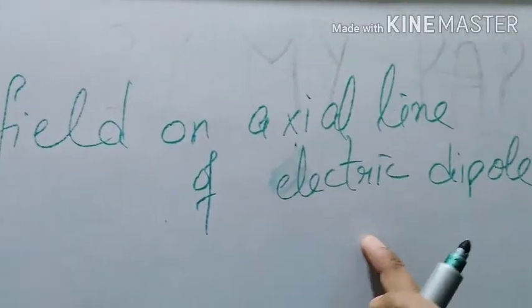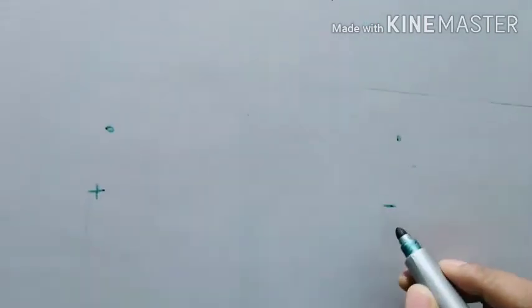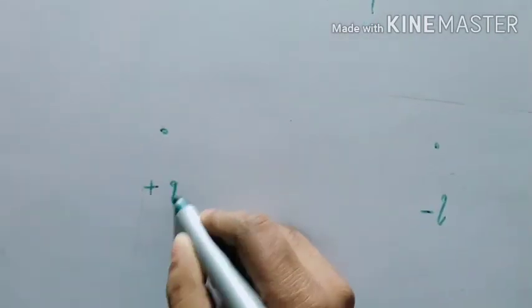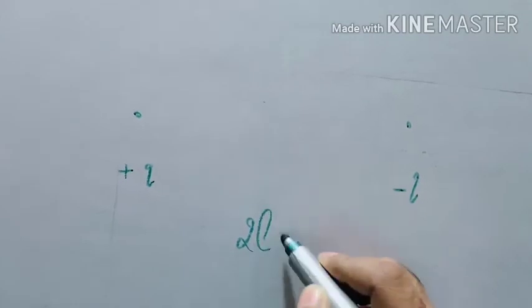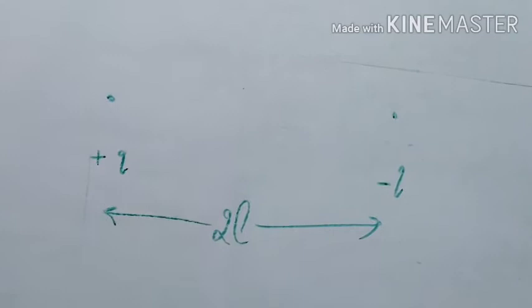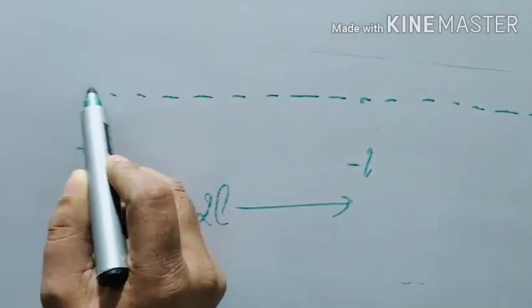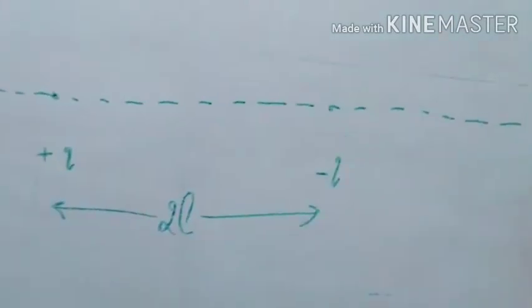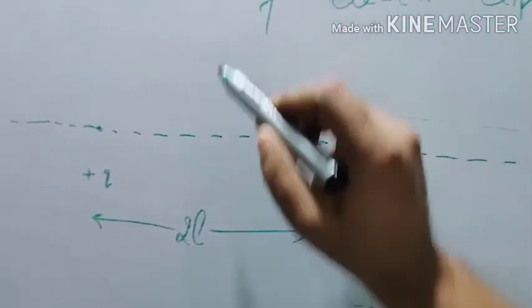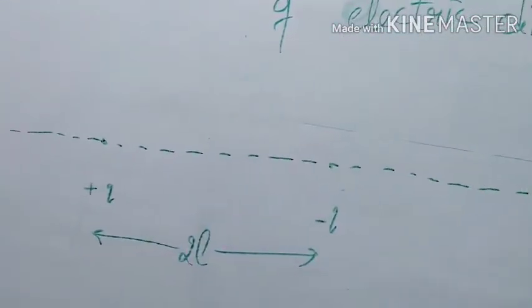Discuss electric field on axial line of electric dipole. This is a dipole, a set of positive and negative charge, equal charges separated by a certain distance. Let that distance be 2L for simplicity. If I join these charges, the line passing through the center of the charges is called the axial line. And if a line is perpendicular to this axial line, then we call it the equatorial line.